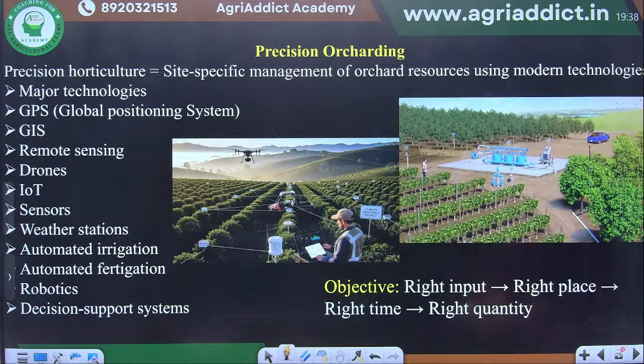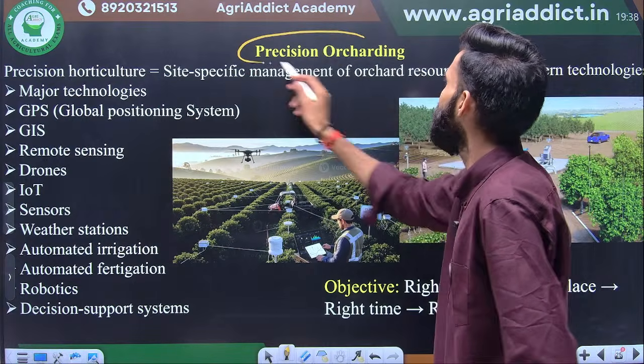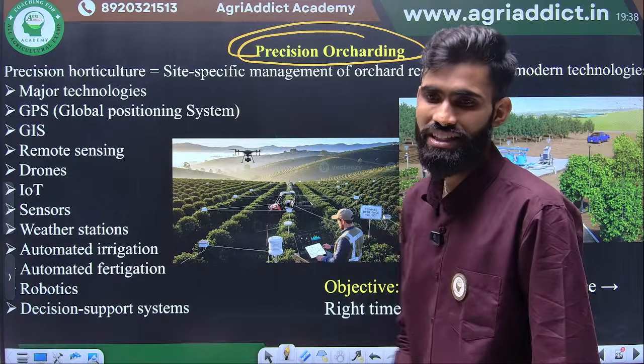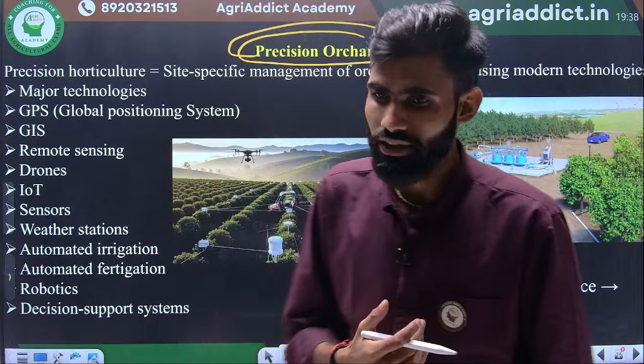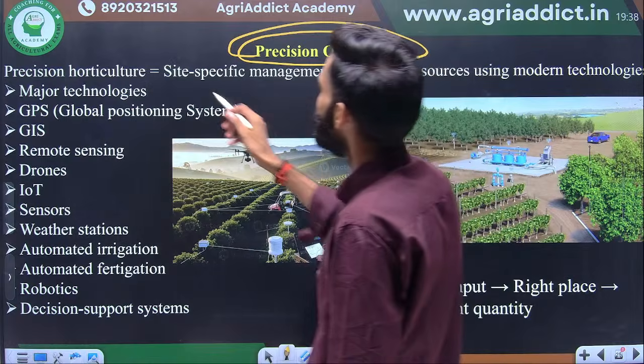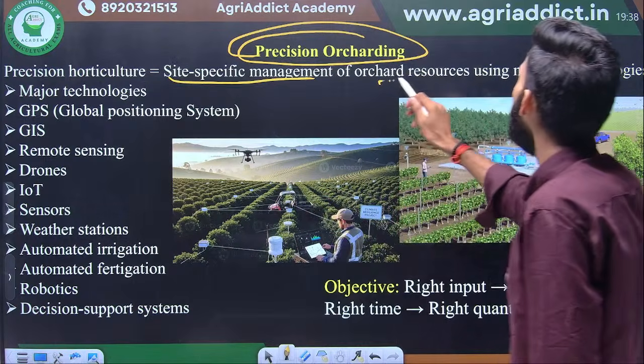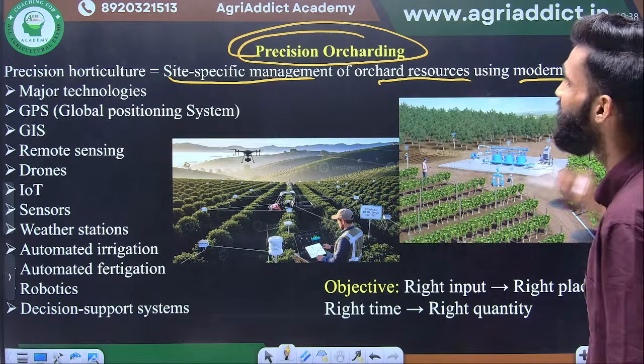Okay, next one is precision orcharding. In precision orcharding nowadays, we are talking a lot about precision horticulture. Okay, because precision horticulture is site specific management of orchard resources using modern technology.